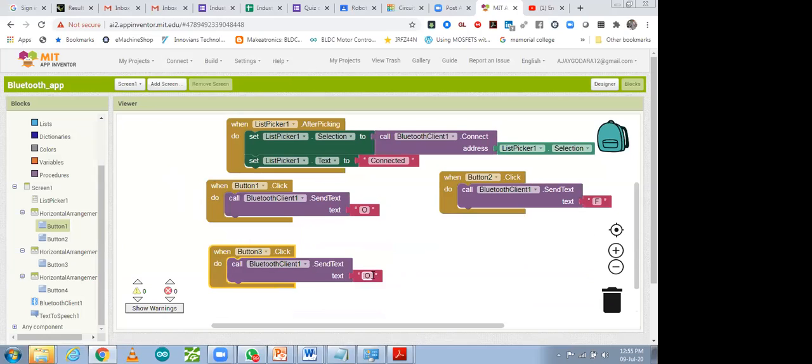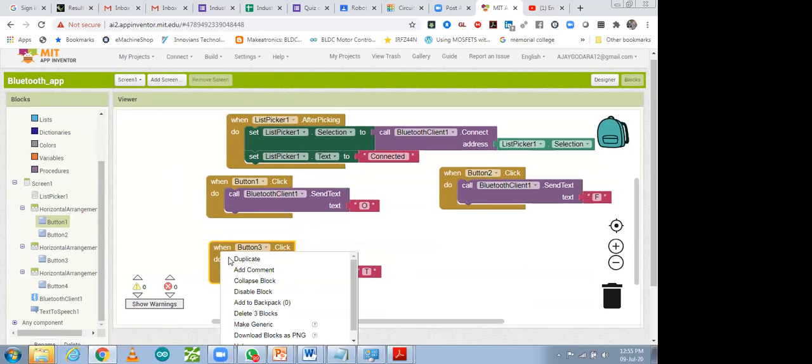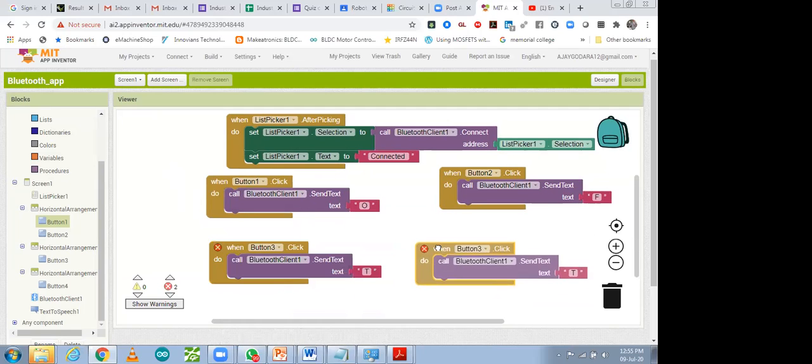With button 3 I can send signal O on off, for the tube light, or fan, whatever you want to do. So one more button, this one button I have just taken as 4. This 4 also we can use, tube, and then after that fan. But if I have to use this app, I have to download it again, but I'm not going to download it because I have already downloaded it.